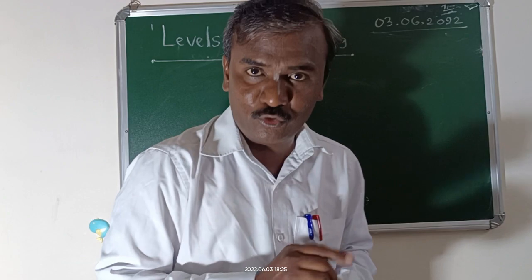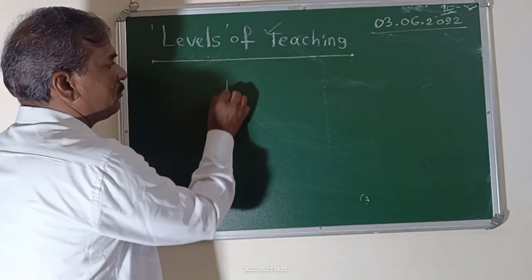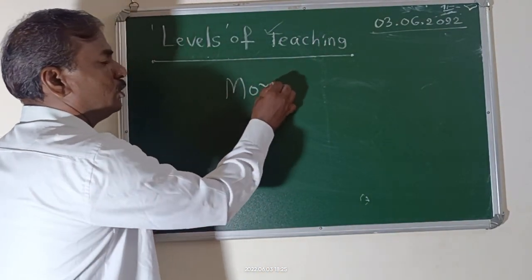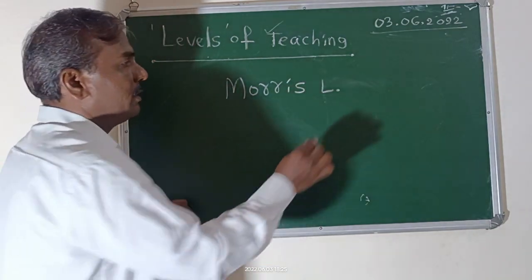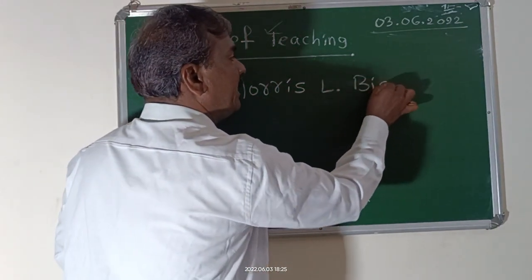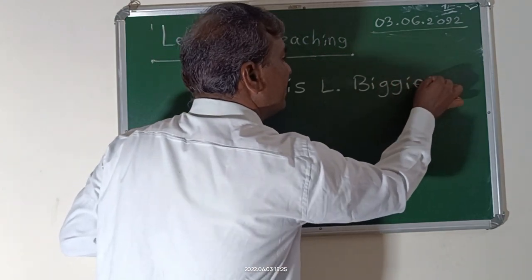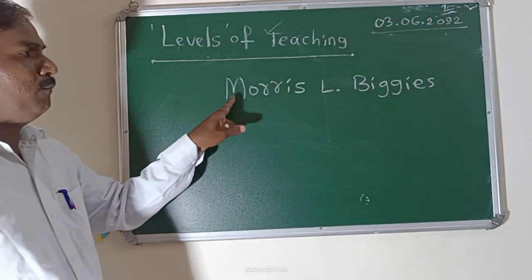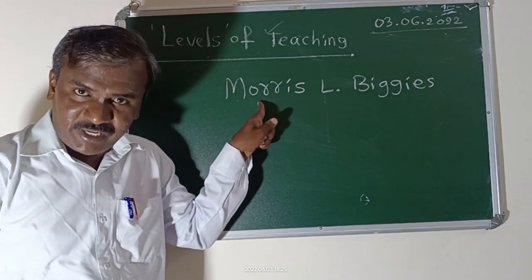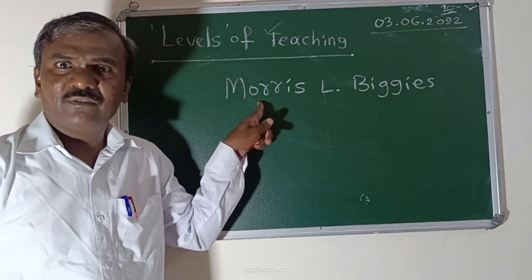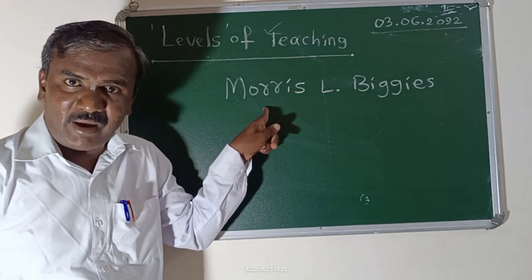The name of that educator is Morris L. Biggie. Morris L. Biggie. This educator, this researcher, this educationist, this man,